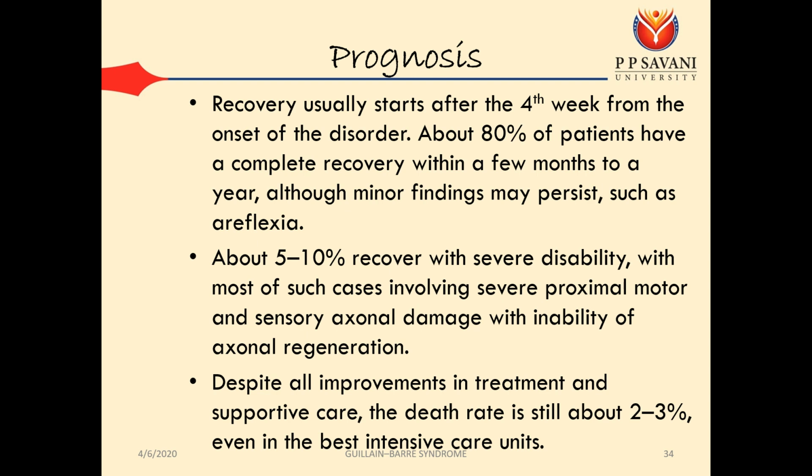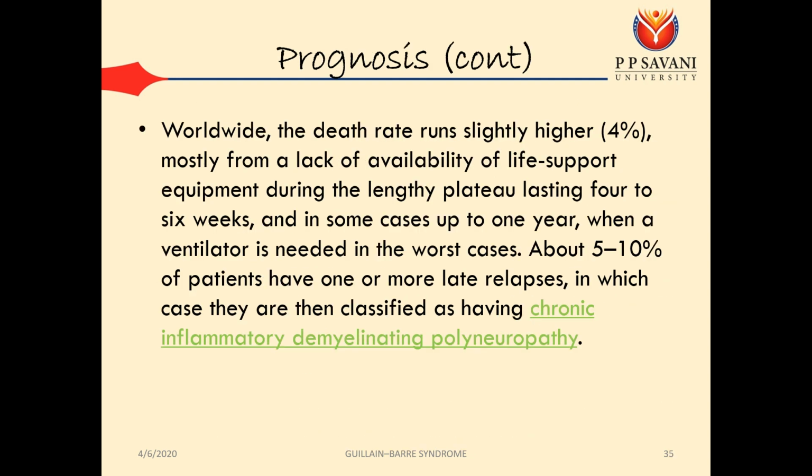Despite all improvements in treatment and supportive care, the death rate is still about 2 to 3%, even in the best intensive care unit. So even if the best systems, best hospitals and best equipment are used, the death rate is still 2 to 3%. So out of 100, 2 or 3 patients will die because of GBS. Worldwide, the death rate runs slightly higher, at 4%.